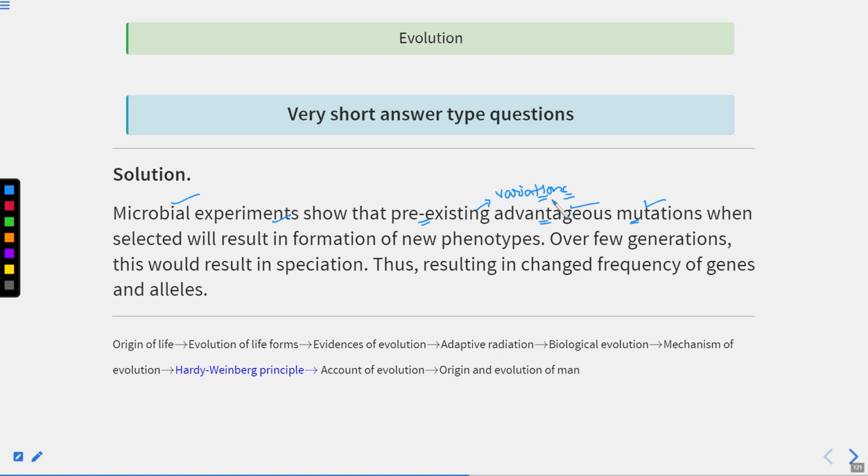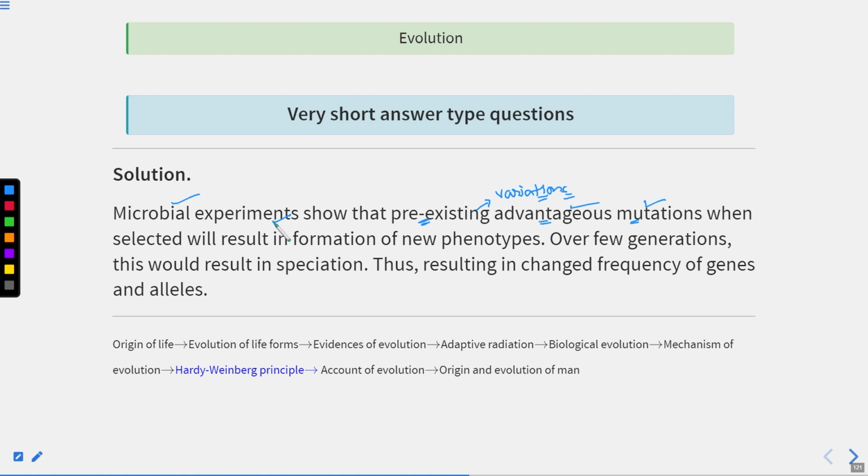Suppose in antibiotic resistant bacteria, you add antibiotic in the media. Already some pre-existing variations are present in the population due to mutations. Suppose due to mutation the bacteria become antibiotic resistant; that bacteria will be selected in the next generation, increase in number, and that antibiotic resistant gene will become fixed.